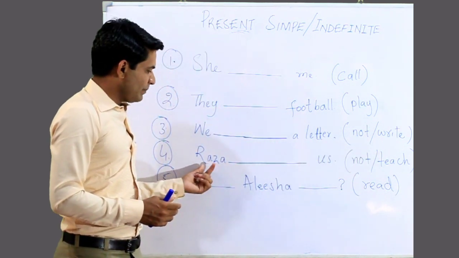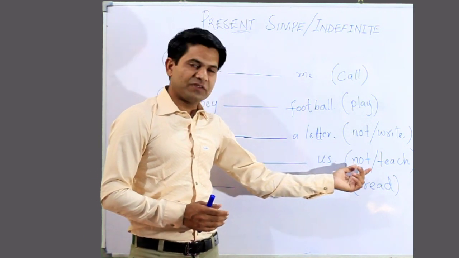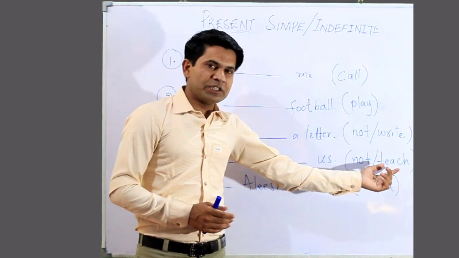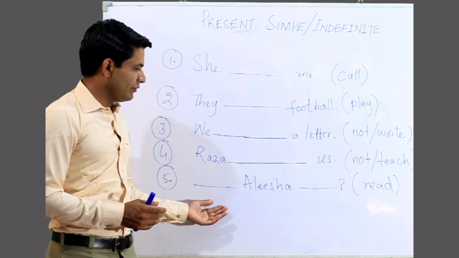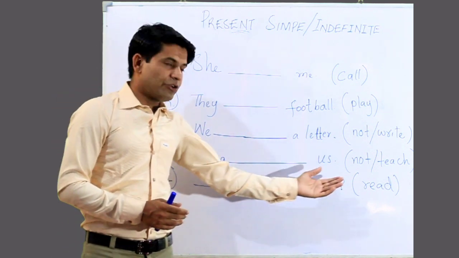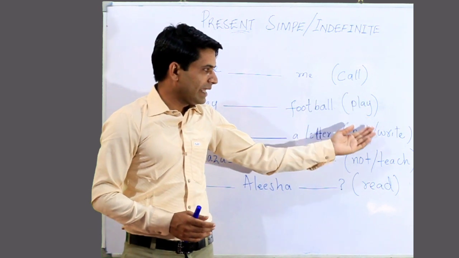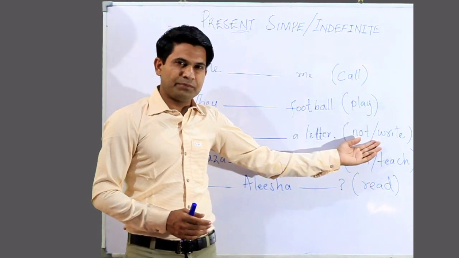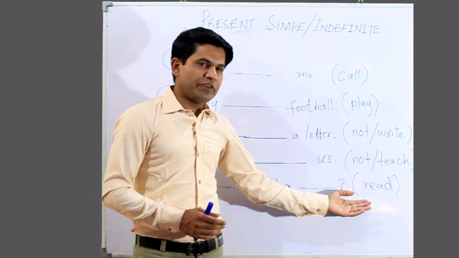Now the fourth one, Raza, us. Again the sentence will be in negative, not teach. And the last one, the sentence will be in interrogative, Alisha, read. Now the verbs are given here: call, play, not write becomes negative, not teach again negative, and read.